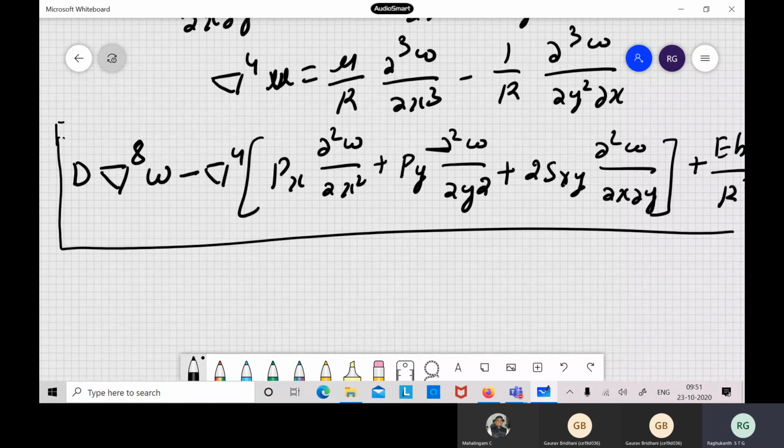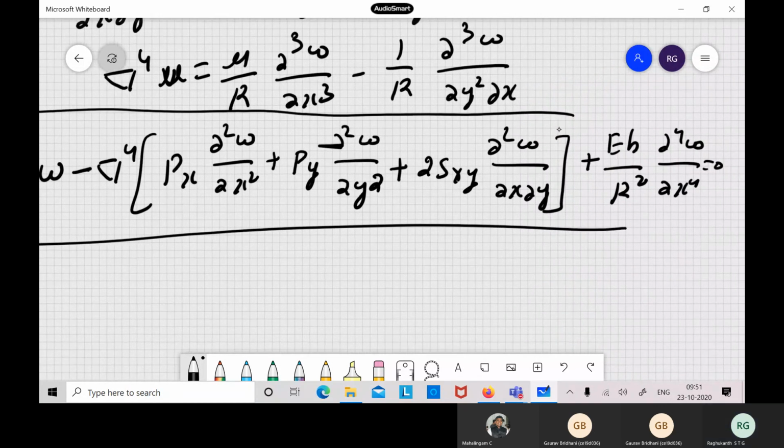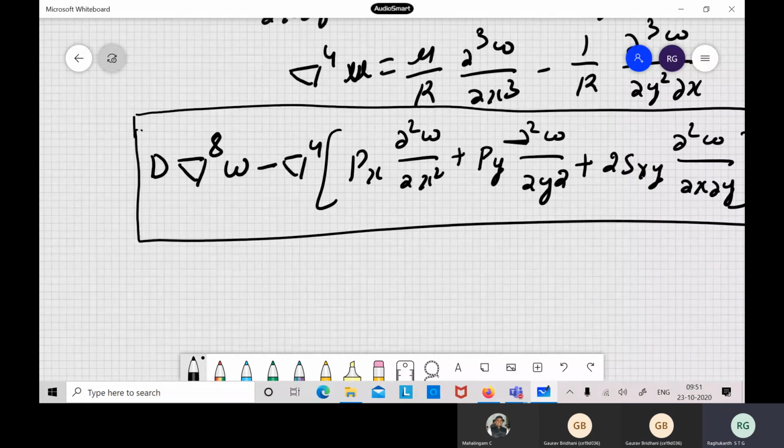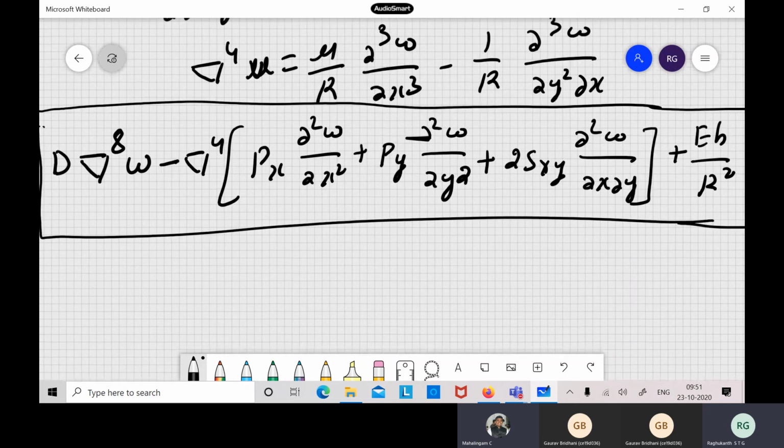Now what is the order of this equation? After doing a lot of algebra, it is an 8th order thing. The plate equation is what order? 4th order, sir. Plate was 4. Now the shell, because of all these complications, comes to an 8th order partial differential equation. Now you can see how you solve an 8th order differential equation. It's a complicated thing. That's why nobody goes for analytical solutions, but everybody goes through finite element. Anyway, I will stop here. Next class we will see how to solve these types of PDEs.